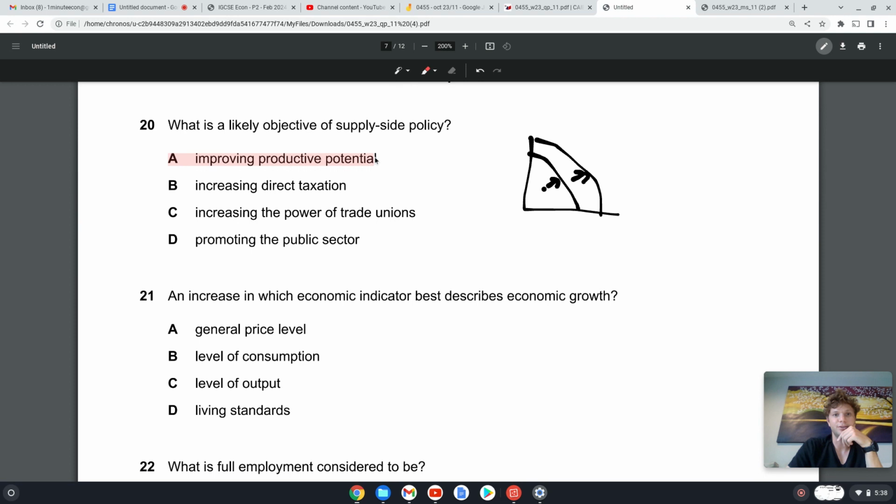When we increase our PPC, or move from a point inside onto the PPC, effectively we are increasing supply because we are producing more. That's why this is supply side policy, because we're trying to improve our factors of production so that we can increase supply, and that is real economic growth.